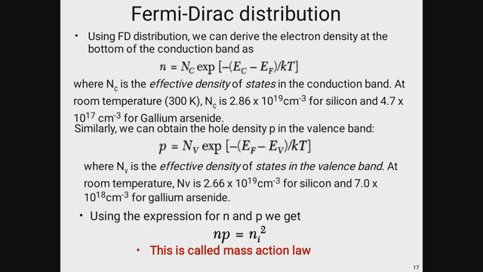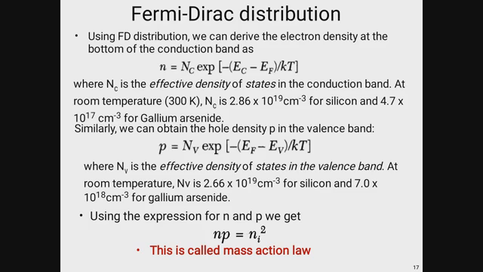Similarly, if we want to calculate the hole density, which is equal to p, that will be equal to Nv e to the power minus (Ef minus Ev) divided by kT. Nv is nothing but the effective density of states in the valence band, because holes are basically generated in the valence band. That is why we are concentrating for hole calculations only in the valence band. At room temperature, Nv is equal to 2.66 × 10^19 per cm³ for silicon, and 7.0 × 10^18 per cm³ for gallium arsenide.